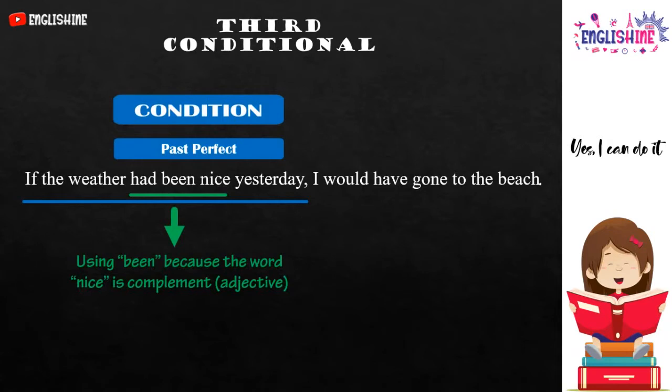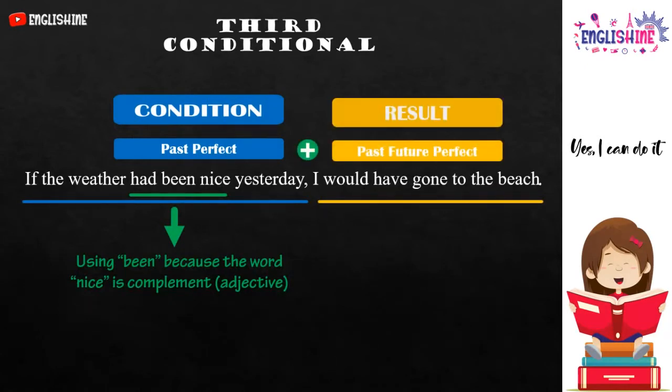That word is an adjective. And I would have gone to the beach, using past future perfect, is the result. The word gone is the past participle form of the verb go, verb 3 from go.